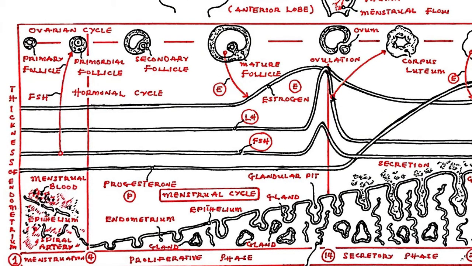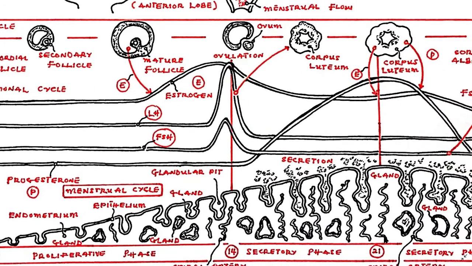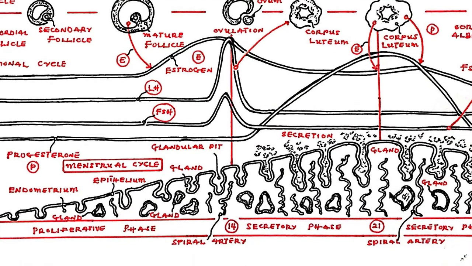On about the 21st day, the corpus luteum secretes progesterone and estrogen to enhance the endometrial gland development. The fibrous stroma soon becomes edematous with secretions, meaning that it becomes filled with secretions from the pits of the endometrial glands. Spiral arteries are physically forced to take tortuous turns around the many proliferating glands.